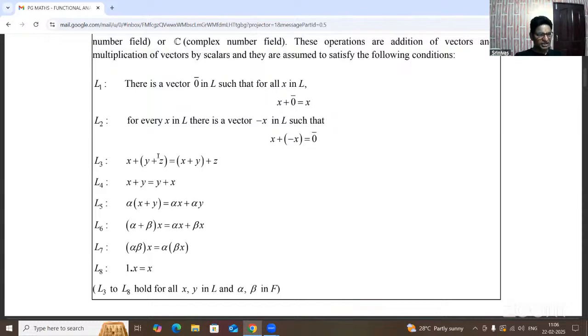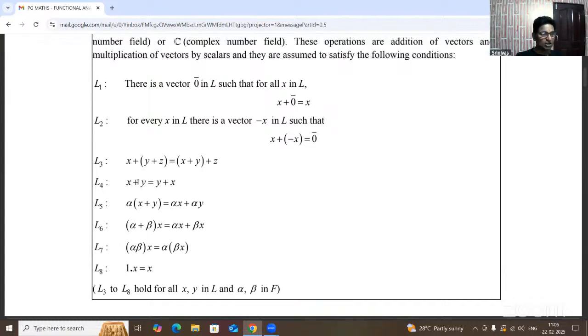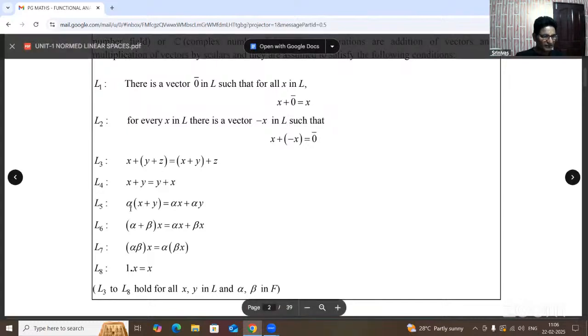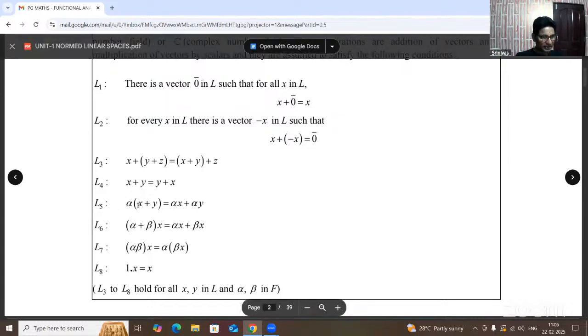Now, these are all conditions already. This we have also learned at UG level in the algebra paper. Okay. And also, it is one of the first year algebra papers. Okay. This is the commutative property. And L5 is here: alpha being any one of the scalars distributes under vector addition in a linear space.